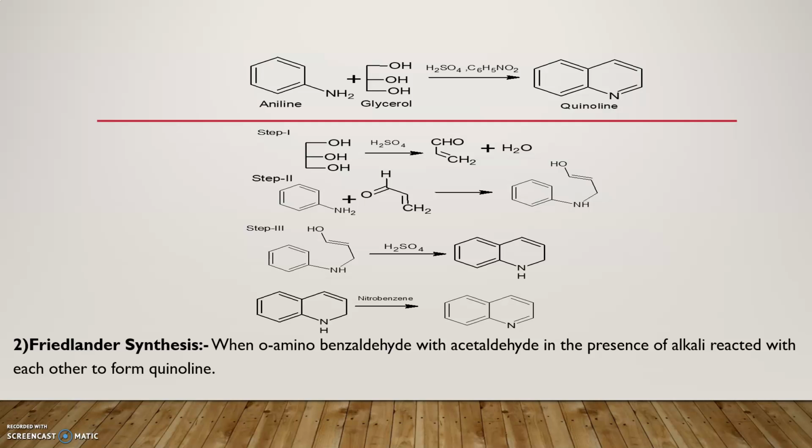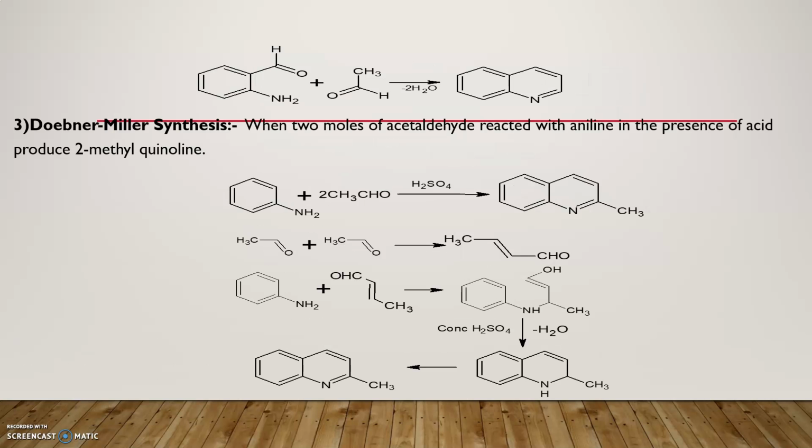In Friedlander synthesis, ortho-aminobenzaldehyde is reacted with acetaldehyde in the presence of alkali. There is a loss of 2 water molecules and the compound is converted to the corresponding quinoline. The third method for synthesis of quinoline is the Doebner-Miller synthesis. It is also one of the important methods. When 2 moles of acetaldehyde are reacted with aniline in the presence of sulfuric acid, formation of 2-methylquinoline takes place.